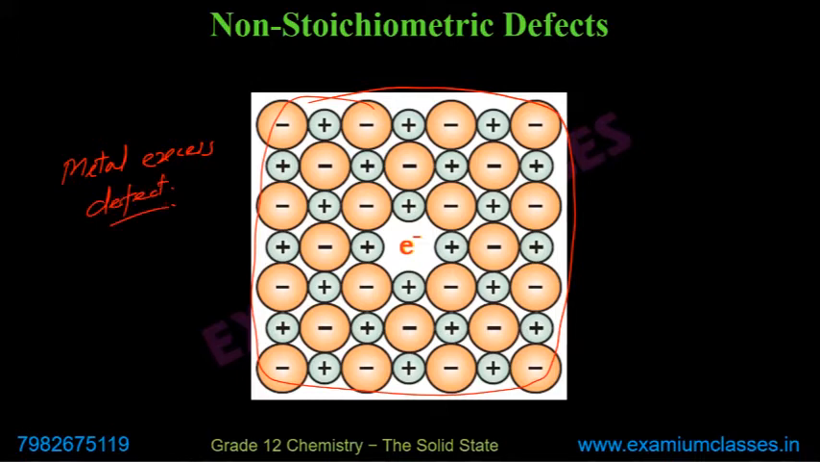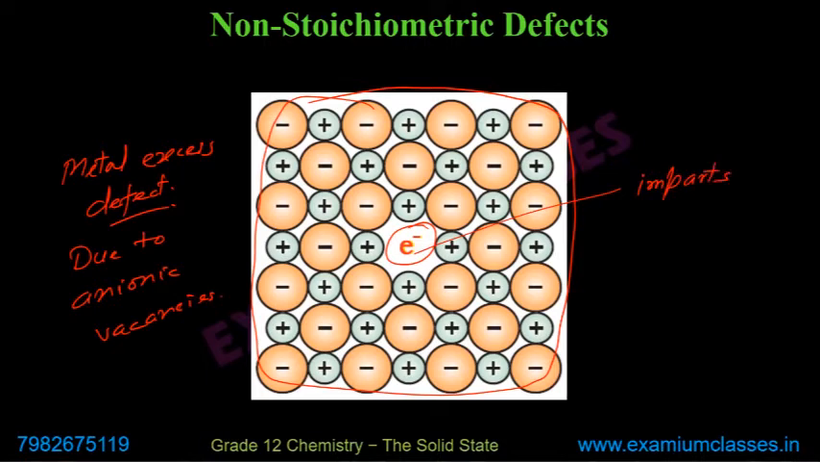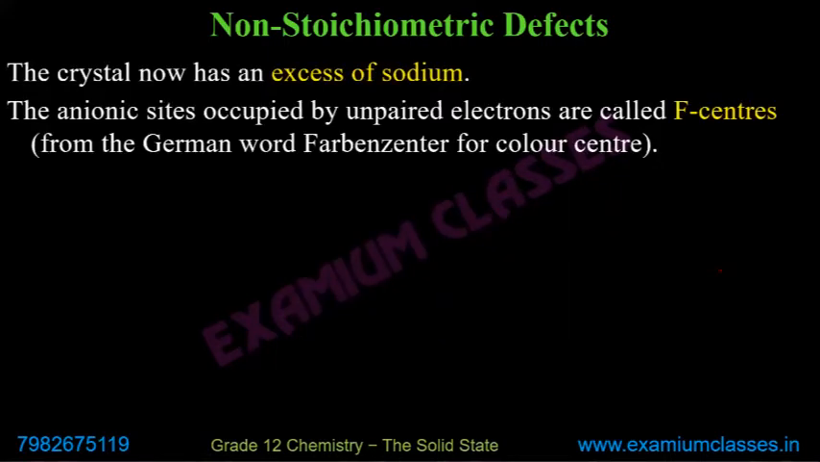Anion has gone out. That's why, due to anionic vacancy, this electron which has diffused through the crystal imparts color. Now, because it imparts color, and in German the term for color is Farbencenter, these are also known as F centers. F center means Farbencenter. So it's written here.